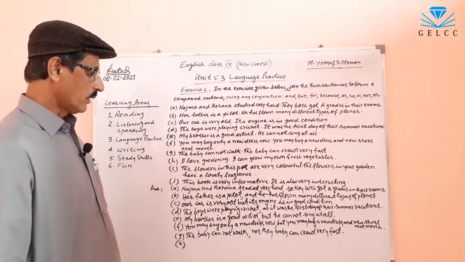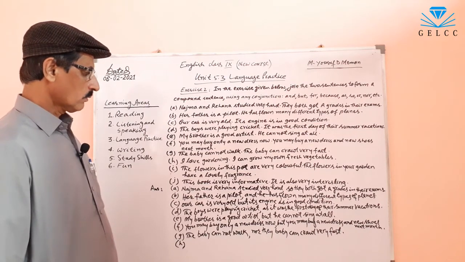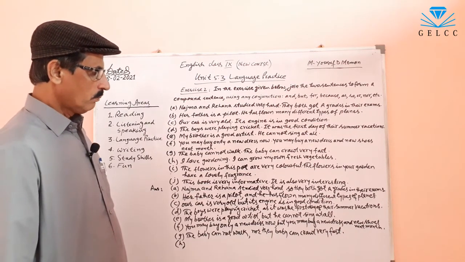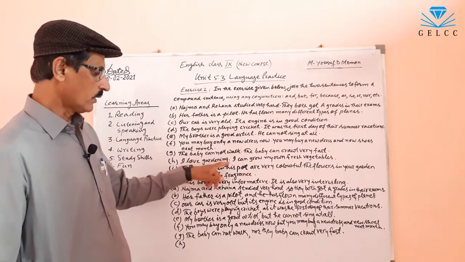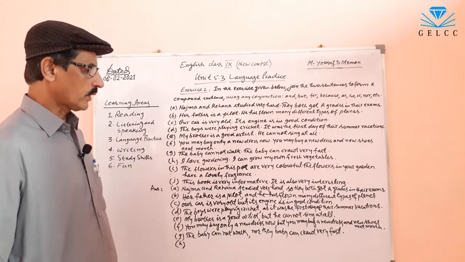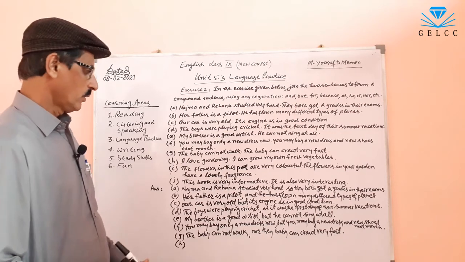H. I love gardening. I can grow my own fresh vegetables.